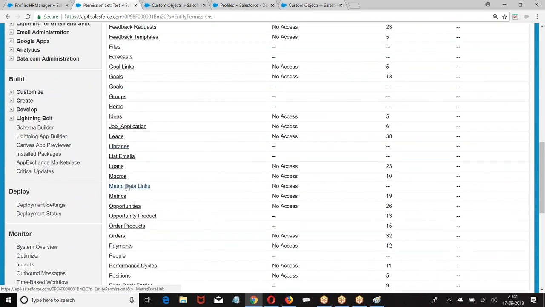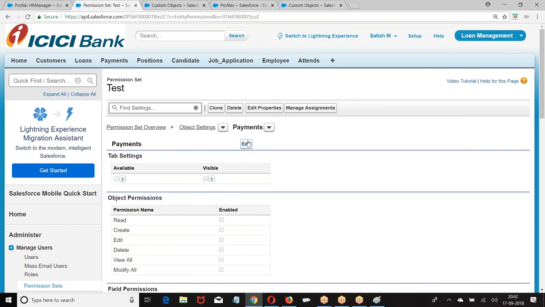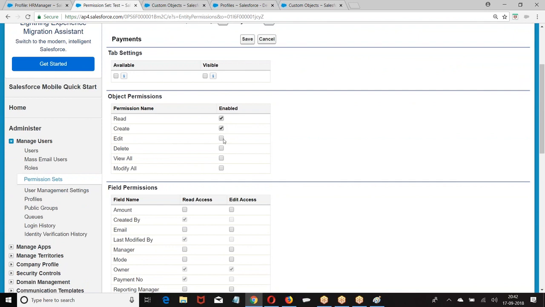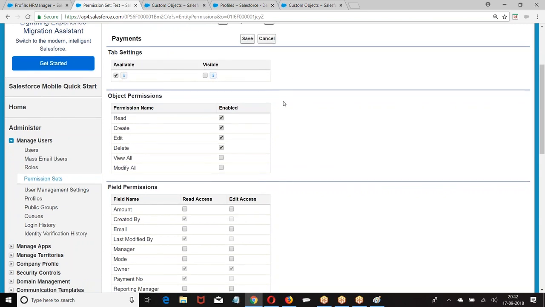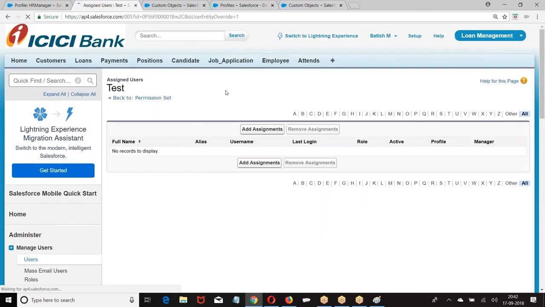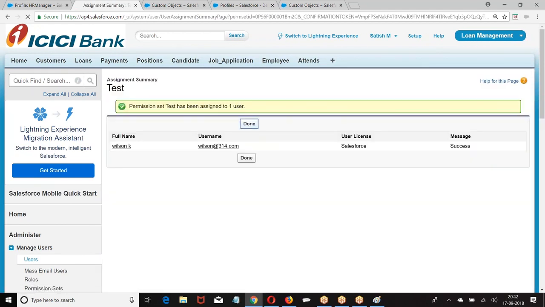Go to payment object. Edit. Giving read. Save it. Manage assignment. Add to Wilson.